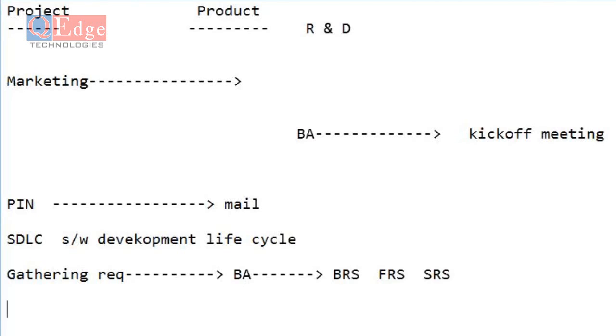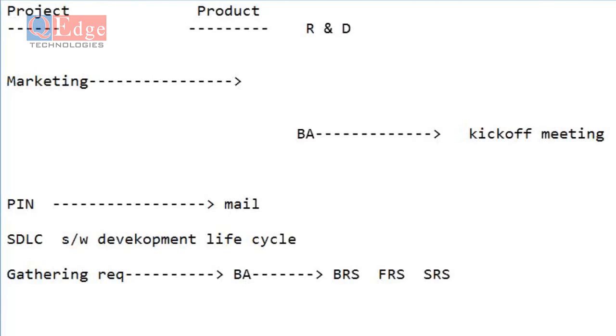with a diagrammatical representation, nothing but a pictorial representation we can call it, like UML diagrams, task flow diagrams, use case diagrams, because the business requirement specification will not be understood by anyone to implement the project in a proper way. Further, the system architects are going to convert that BRS into FRS and SRS under the guidance of the BA.